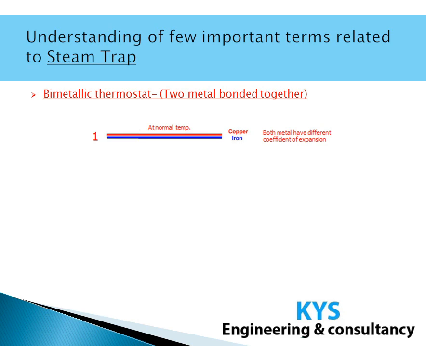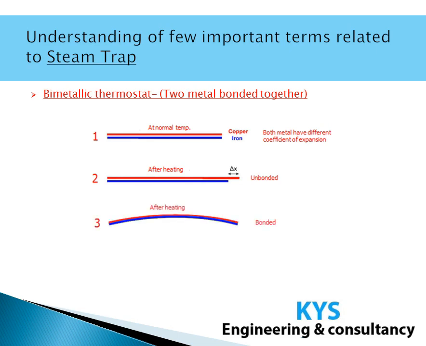These two metals are not bonded to each other, so when we heat these two metal strips together to the same temperature, we observe a change in length, that is, both strips will elongate. Due to a higher coefficient of expansion of copper, the copper strip will elongate more than the iron strip, but the shape will be linear only, straight only. We only observe a change in length of the strip.